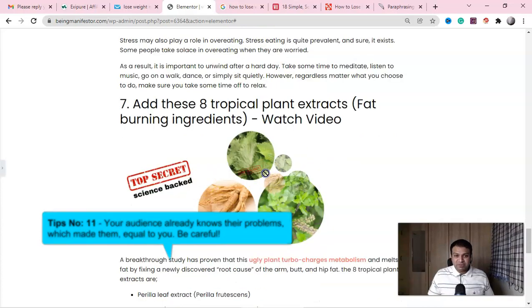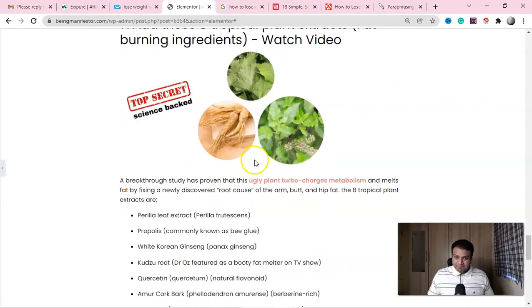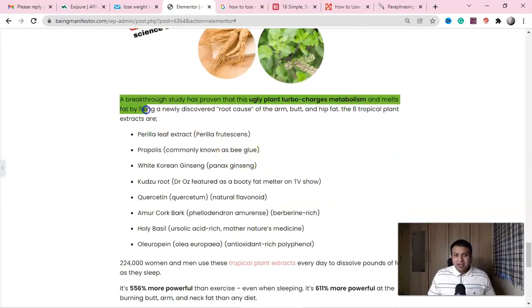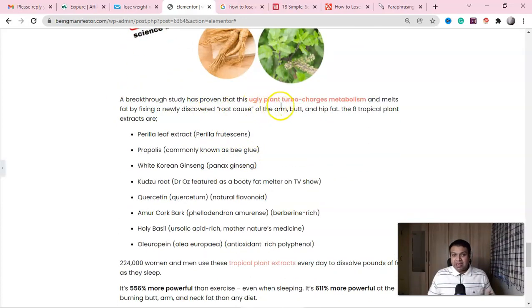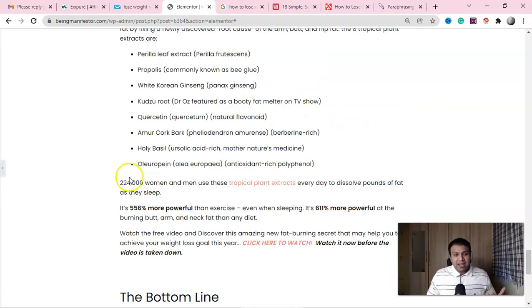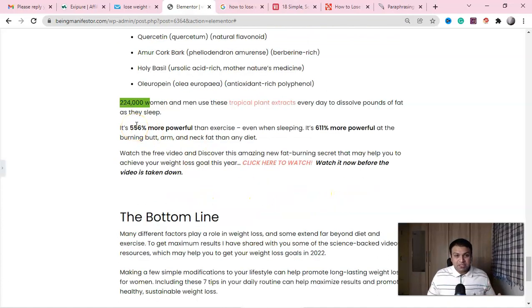I have given the images, top secret, science backed. Okay, images, and then, guys, I said, right? A breakthrough study has proven ugly plant turbocharges metabolism. And I said, again, I took the number, women and men use this every day to dissolve fat. 500% more powerful than exercise, 600% more powerful than diet. Watch the free video and discover this amazing new fat burning secret that may help you to achieve your weight loss goal. Click here to watch it now before the video is taken down.